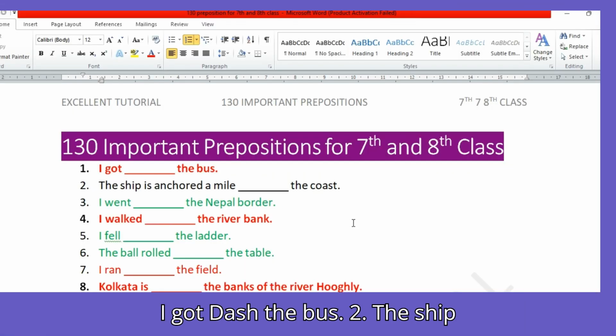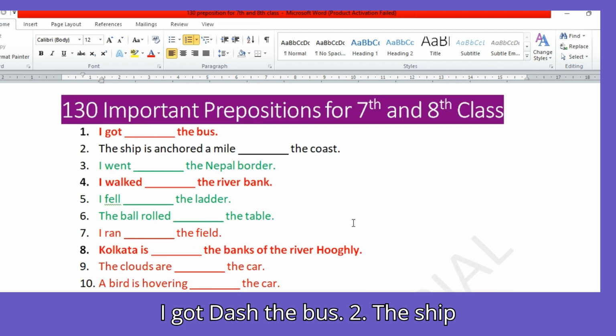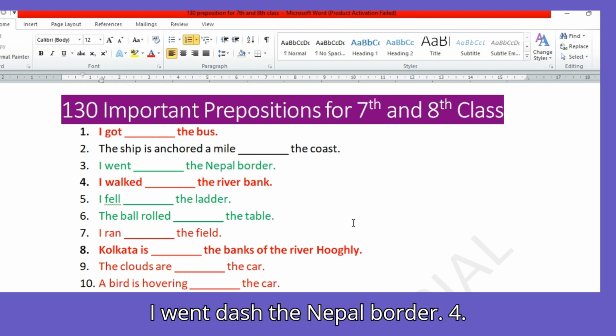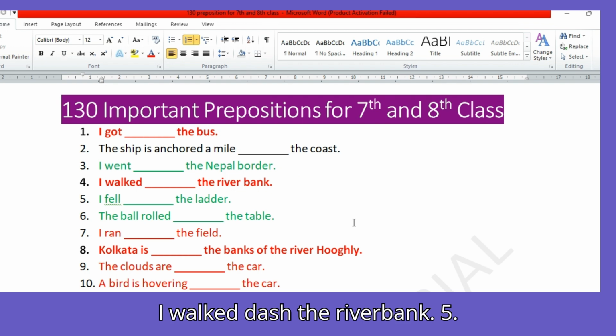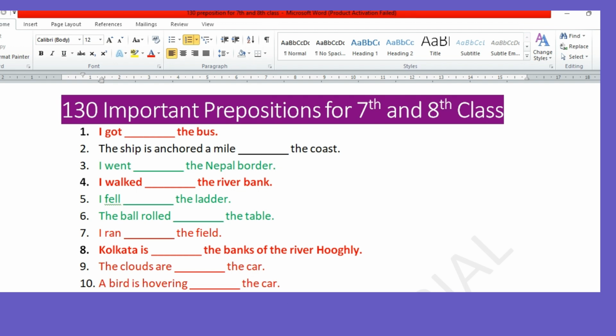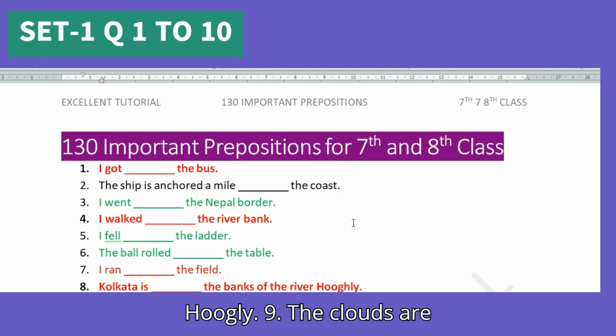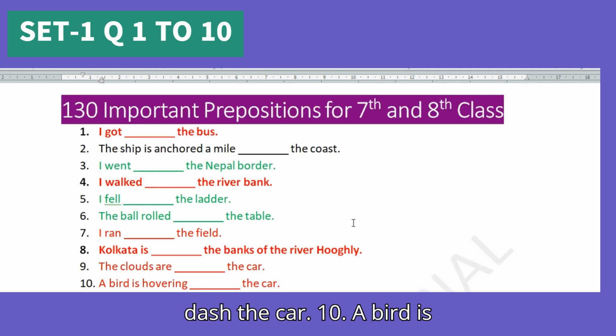1. I got dash the bus. 2. The ship is anchored a mile dash the coast. 3. I went dash the Nepal border. 4. I walked dash the riverbank. 5. I fell dash the ladder. 6. The ball rolled dash the table. 7. I ran dash the field. 8. Kolkata is dash the banks of the river Hooghly. 9. The clouds are dash the car. 10. A bird is hovering dash the car.